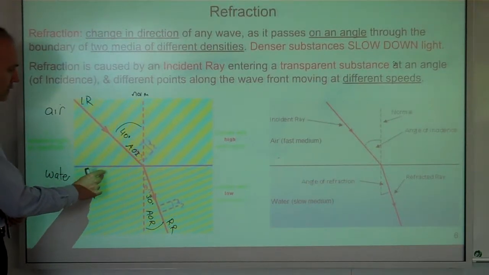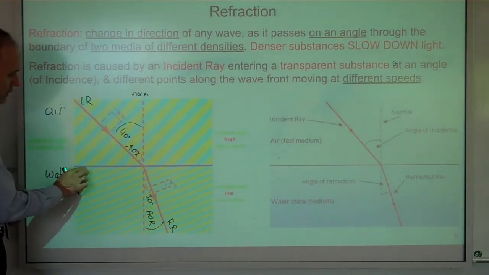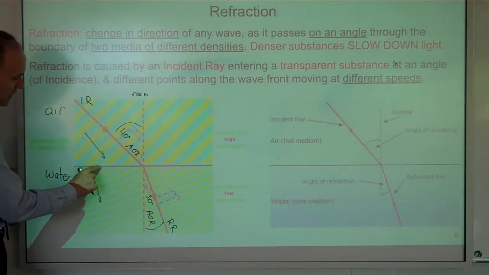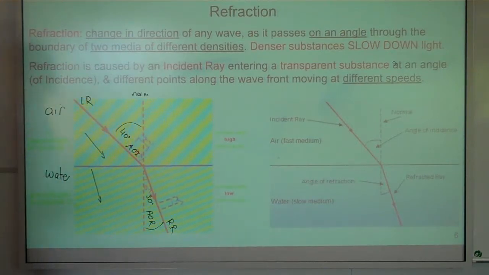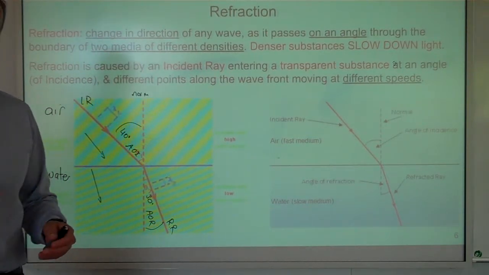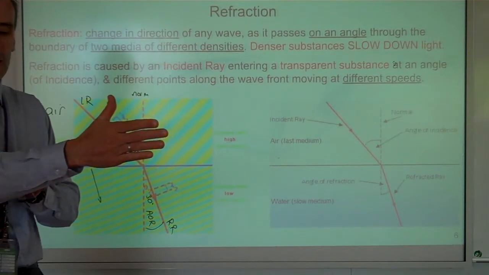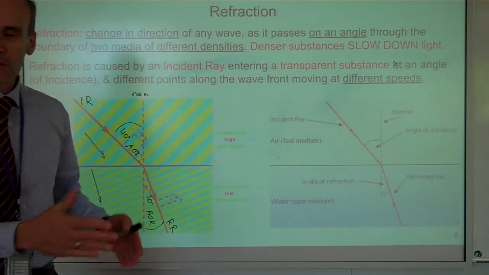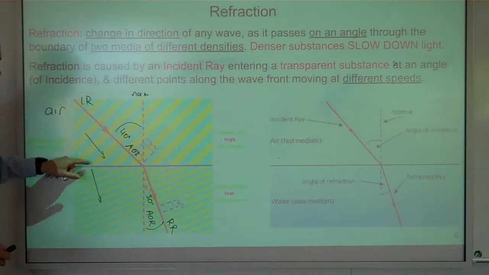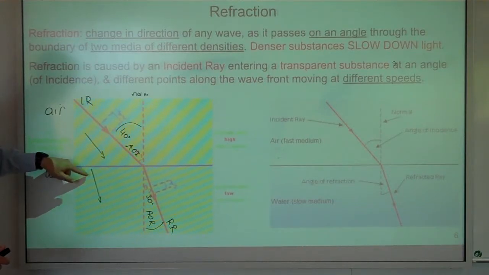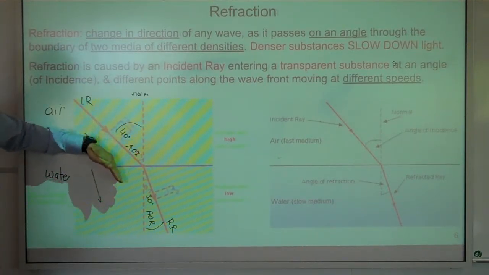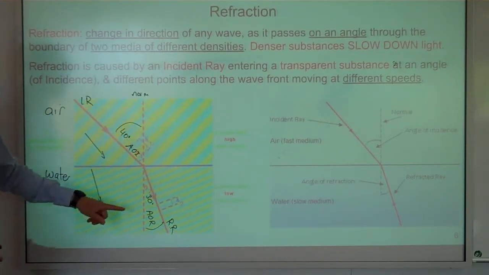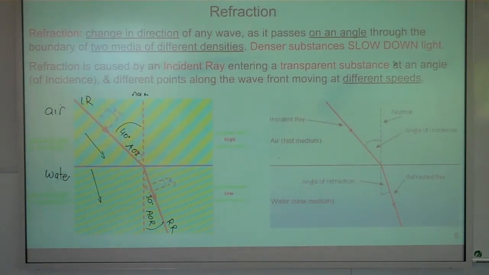Because of that, this wave front, this is the angle coming in here, this is the angle going there. It actually gets bent along that wave front. It's like if you had an ocean wall and waves were coming in on an angle and hitting that ocean wall, they'd get straightened out in the direction of the ocean wall. That's kind of what's happening here. That part gets slowed down, so it heads off in that direction and so on, and the whole wave front ends up being bent more towards the norm. And the reverse is also true. Let's have a look on the next slide.